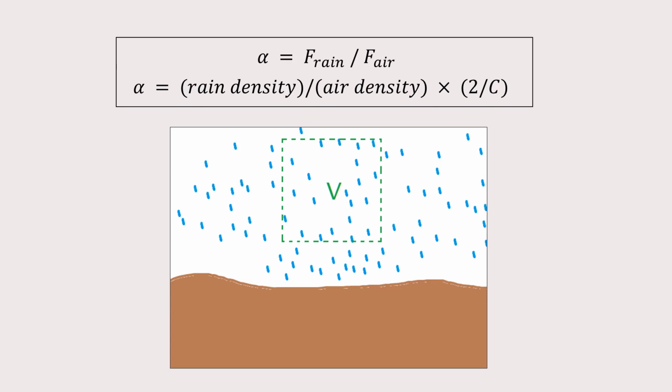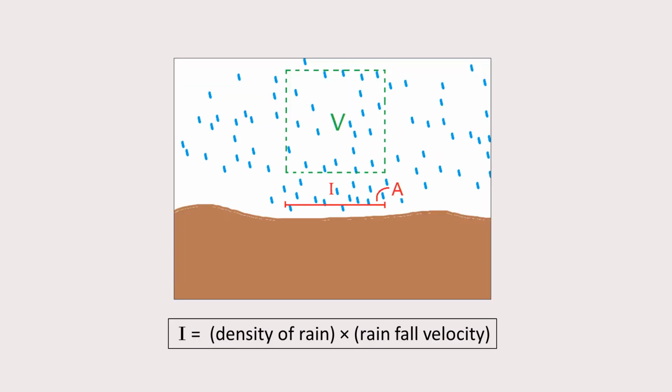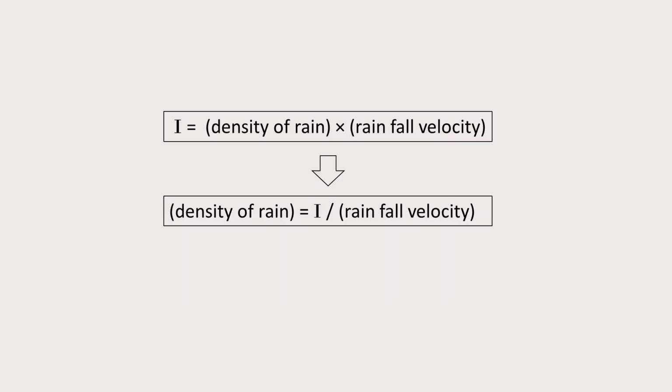Thus, to answer this question, we need to do some working out. On the other hand, it is incredibly common to measure the mass flux per unit area of the rain. This is called the rain's intensity. Denote this flux by I. The flux is the mass of the water that passes through the unit area in some unit time. We can find the density of the rain from the flux with the fact that the flux is equal to the density of the rain times the raindrop's speed. This can be easily rearranged to give an expression that gives the rain's density from the rain's flux.